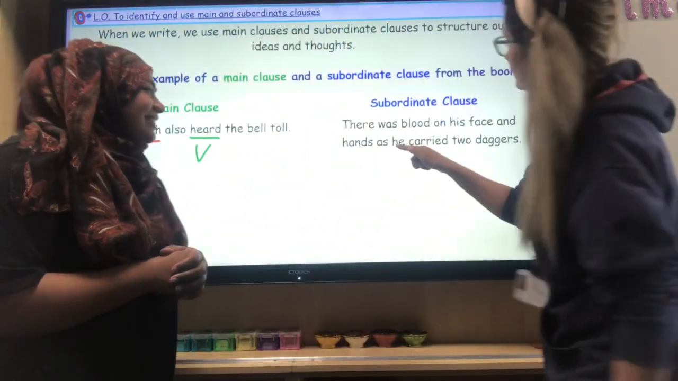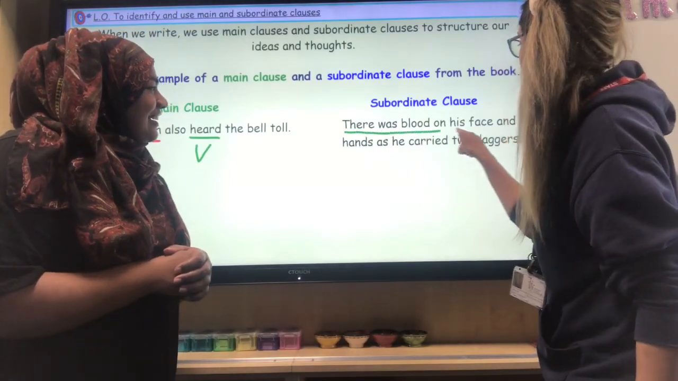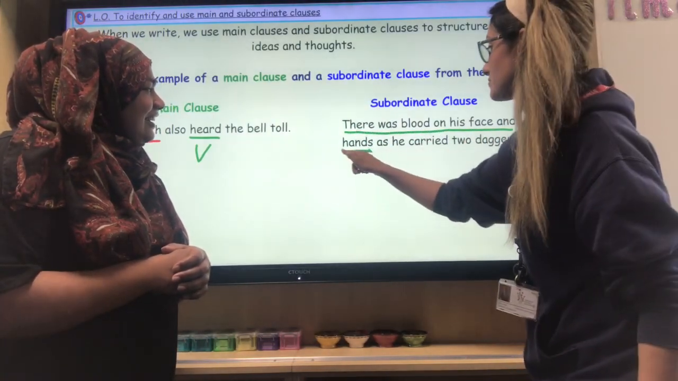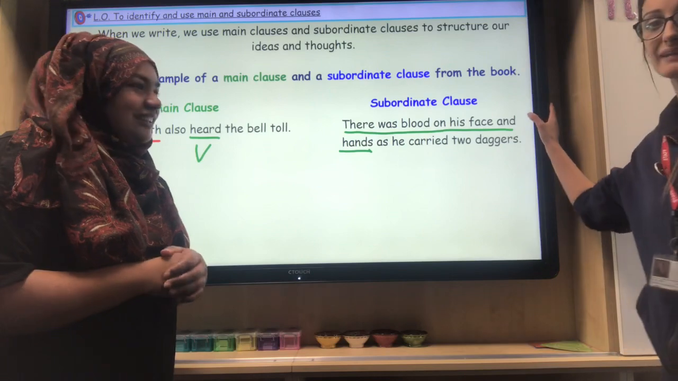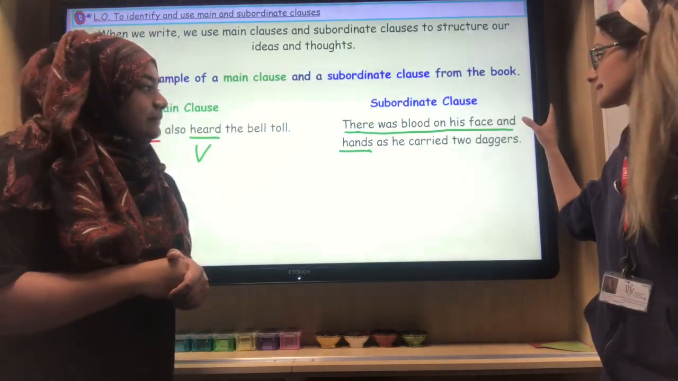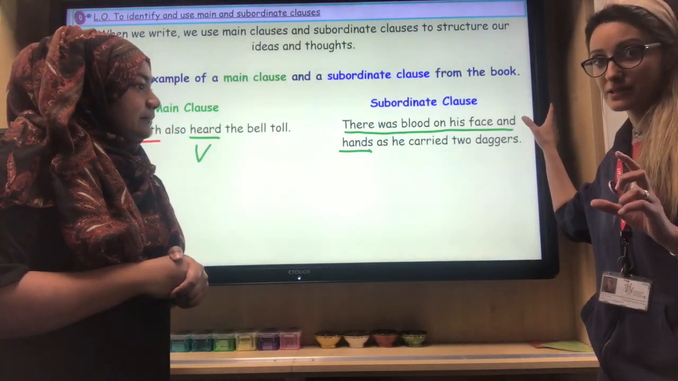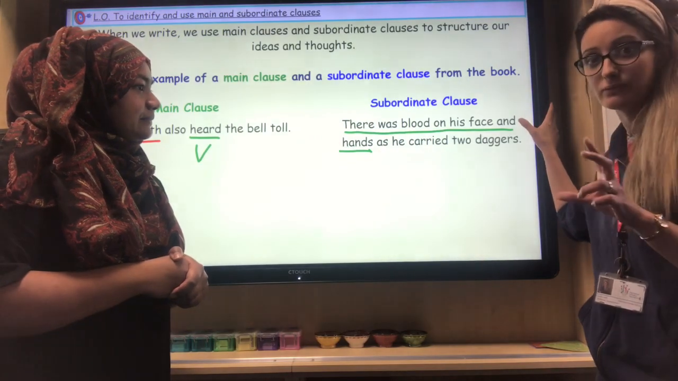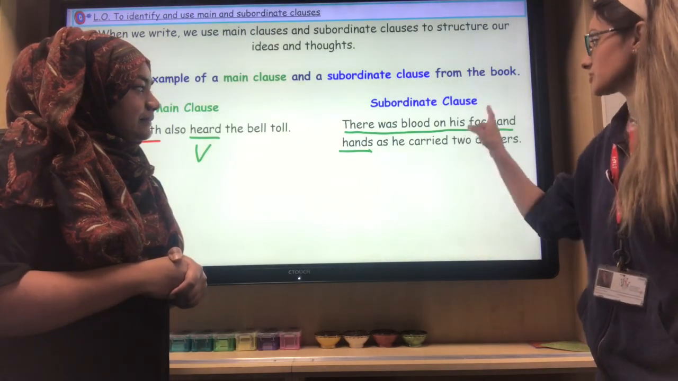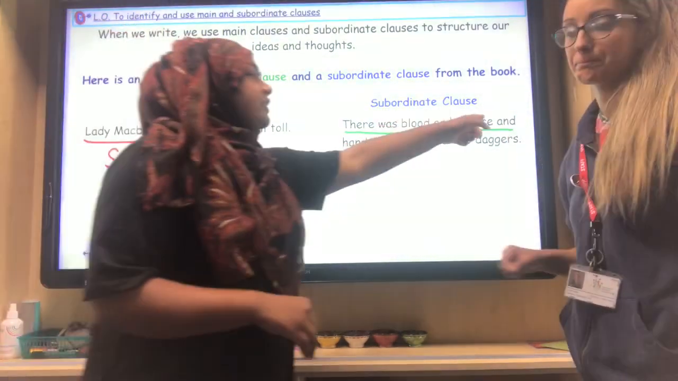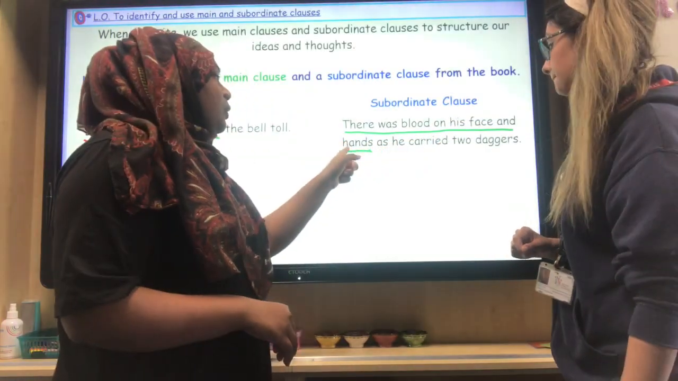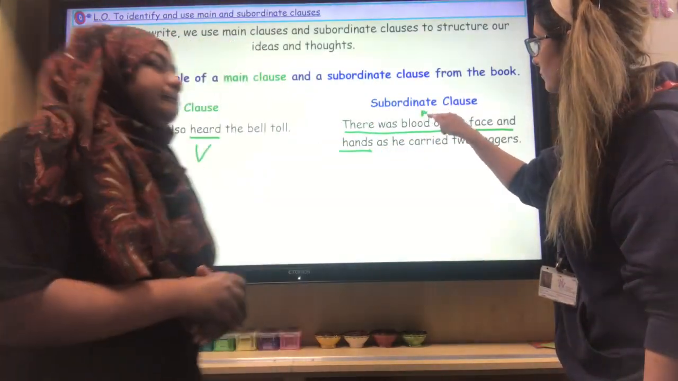Okay, so the main clause is, there was blood on his face and hands. Now it's really important to notice that "and" in this instance isn't the subordinating conjunction you're looking at. Some of you might think, oh, there's a conjunction there, but it's just face and hands. It's a coordinating conjunction joining a word to the main clause. So there's your main clause.